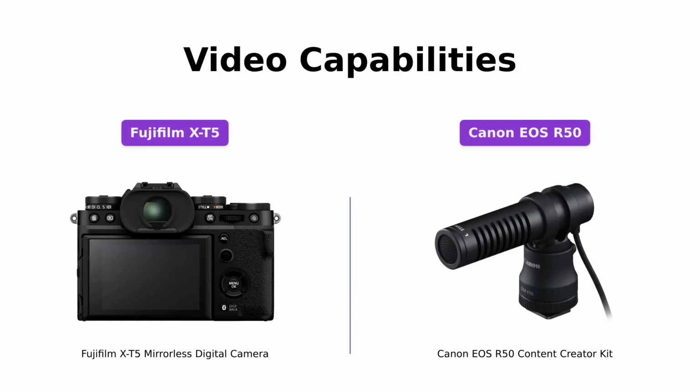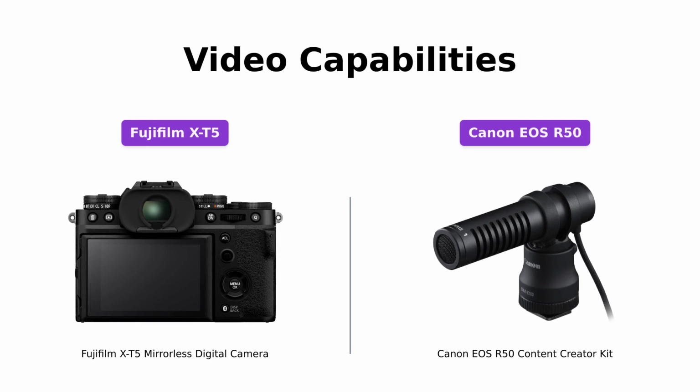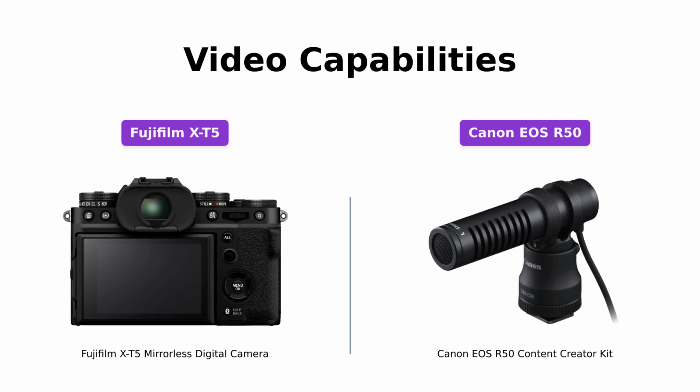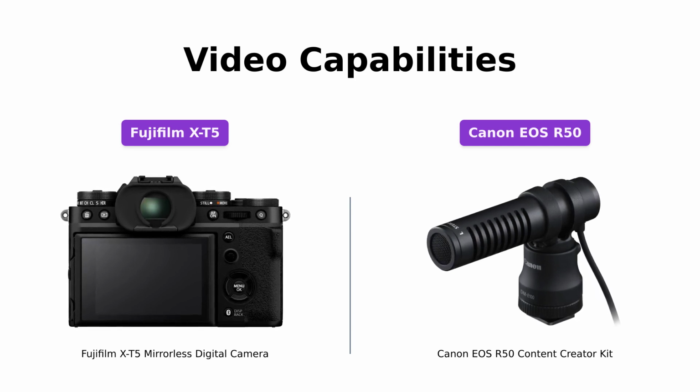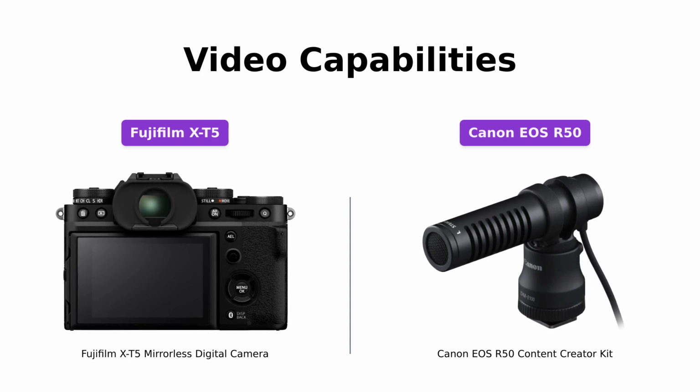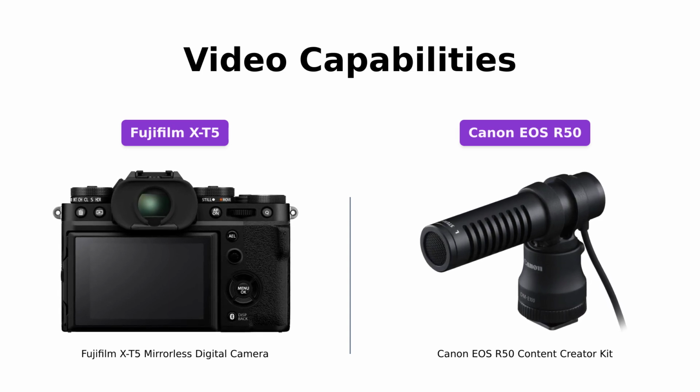If you're into videography, both cameras have something to offer. The Fujifilm X-T5 features powerful in-body image stabilization, ensuring smooth footage even in challenging conditions. Meanwhile, the Canon EOS R50 supports 4K uncropped movie recording with Dual Pixel CMOS AF for precise and cinematic videos.